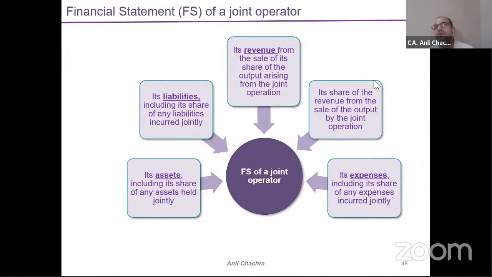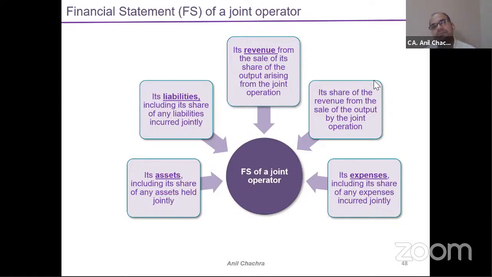So what are the financial statements of the joint operator? Joint operator means the one who has invested in the joint arrangement. This standard is applicable to the joint operator part only, so the accounting will be different for the joint operator and the joint venture. Now let's first discuss the joint operator part. Whatever percentage you have in your joint operation, you will take that. Say 50% holding, which is a simple thing, but it's not required that you follow the percentage. If there is any other method, you can apply it. But generally we apply the percentage of holding method.